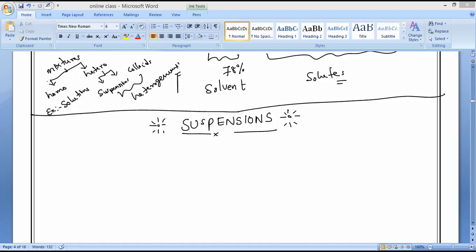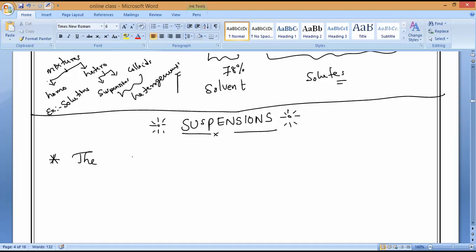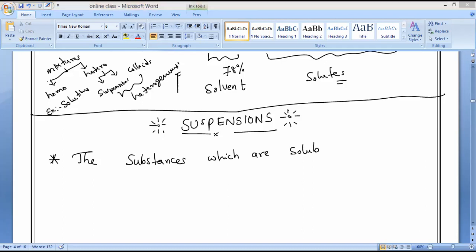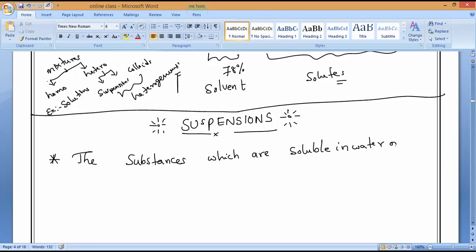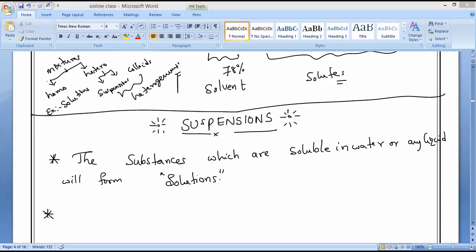The substances which are soluble in water or any liquid will form solutions.